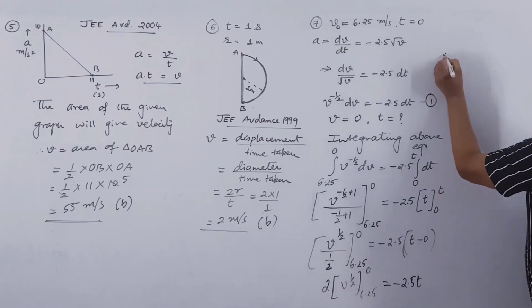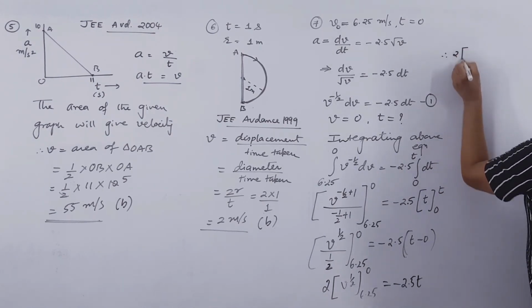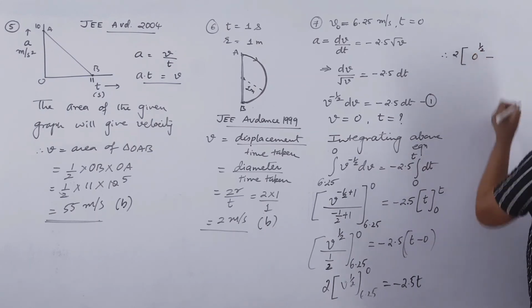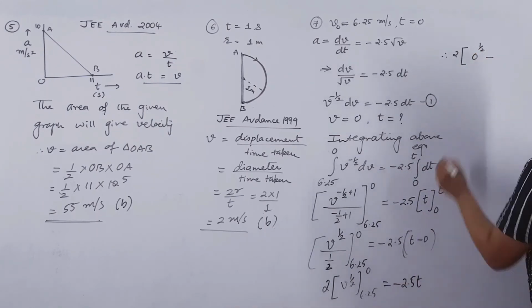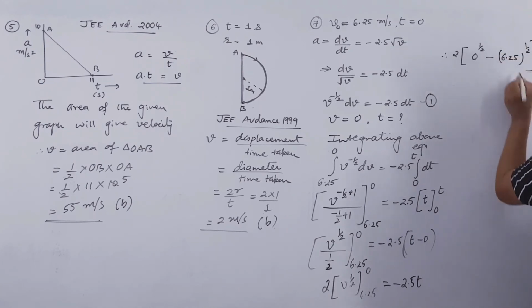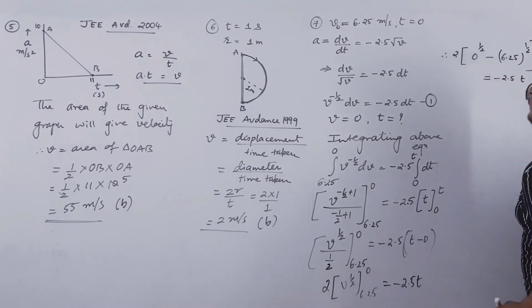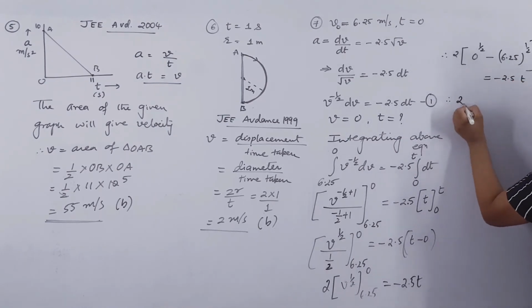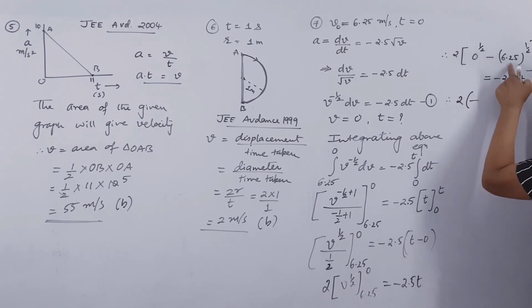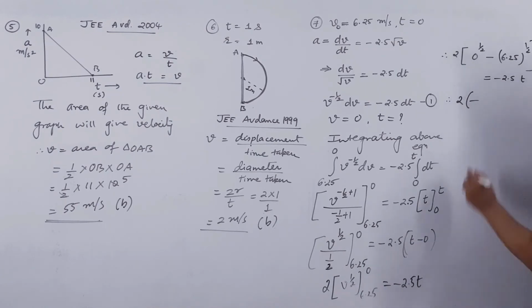So therefore 2 into upper limit 0, so 0 raised to half, minus lower limit 6.25, so 6.25 raised to half, will be equal to minus 2.5 t. So 0 raised to half will be 0 only, minus 6.25 raised to half. 6.25 raised to half is actually root of 6.25, that is 2.5.